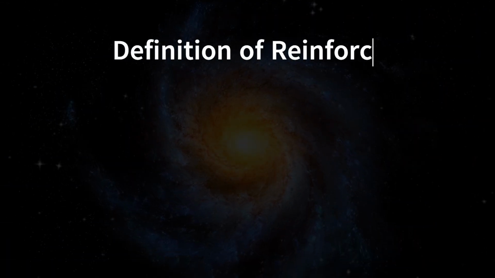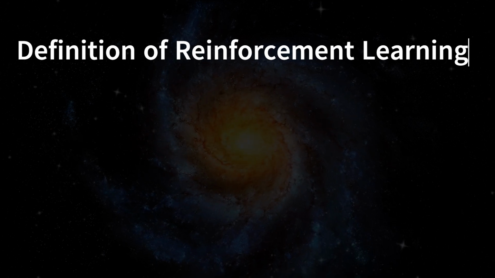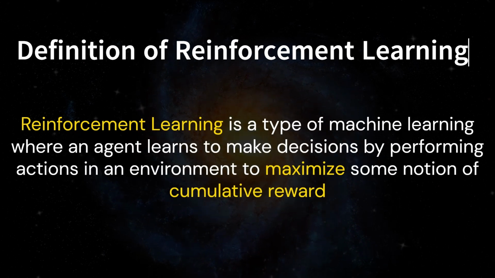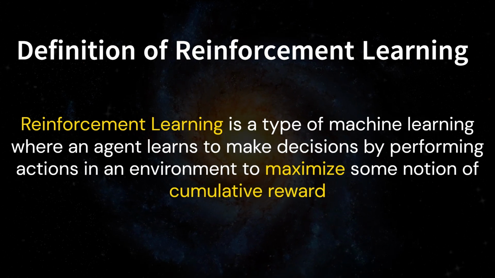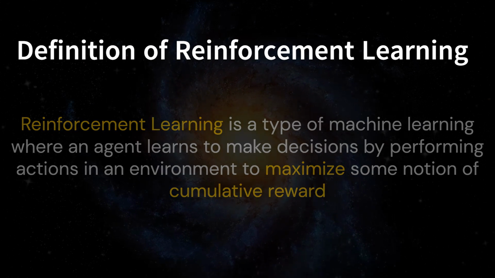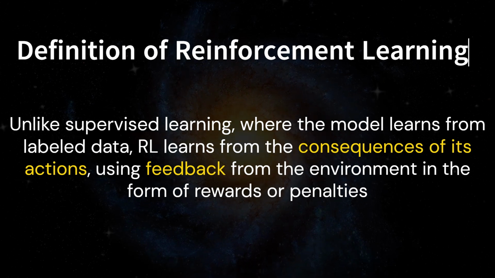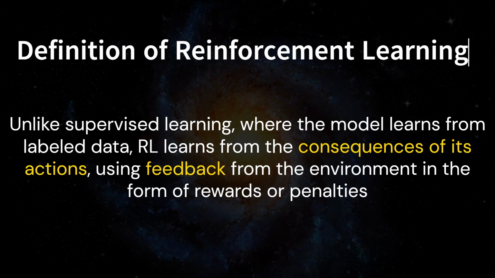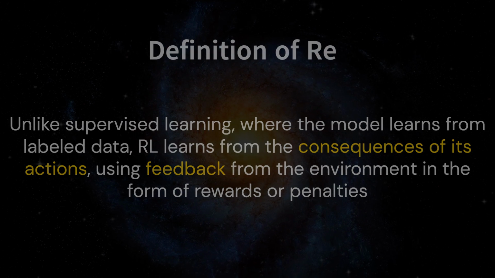Let's start with the definition of reinforcement learning, or RL. Reinforcement learning is a type of machine learning where an agent learns to make decisions by performing actions in an environment to maximize some notion of cumulative reward. Unlike supervised learning, where the model learns from labeled data, RL learns from the consequences of its actions, using feedback from the environment in the form of rewards or penalties.